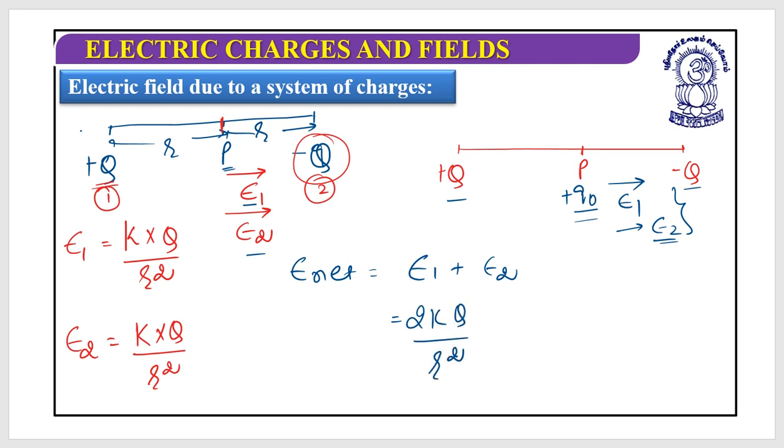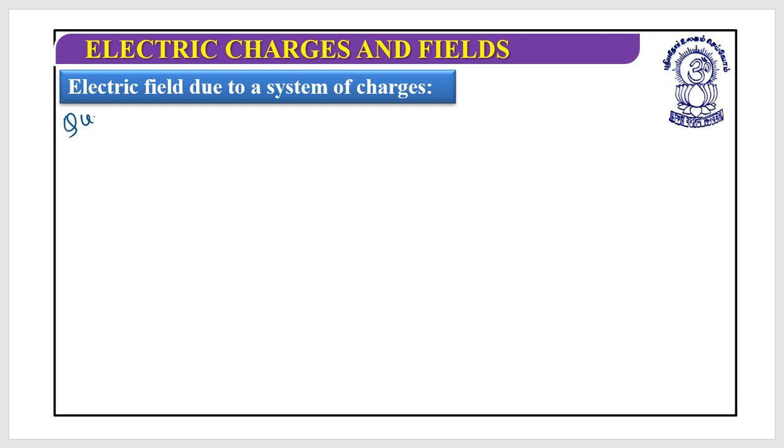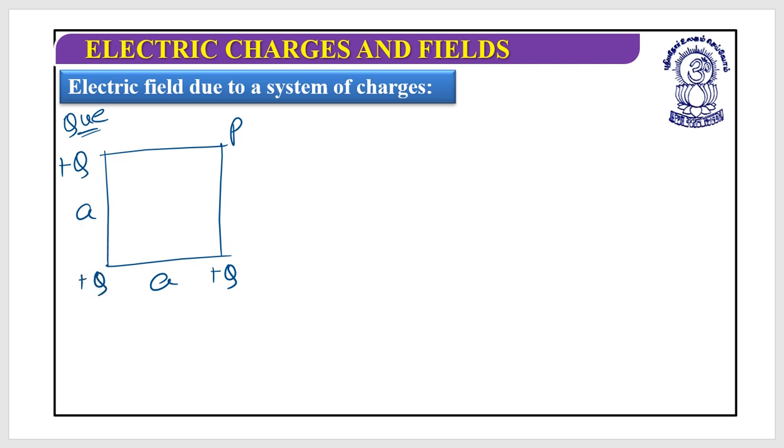Does it clear? So let's do the next numerical very quickly. Now a square is given having dimensions a by a. You require the electric field at this point. Here it is given plus q, here plus q, and here plus q. You need to find the electric field at point P.